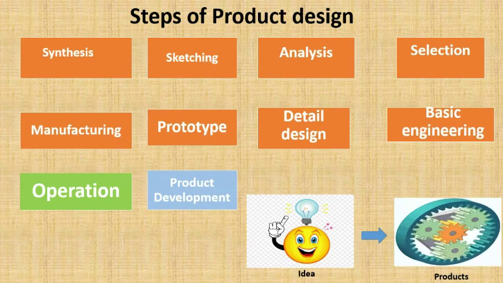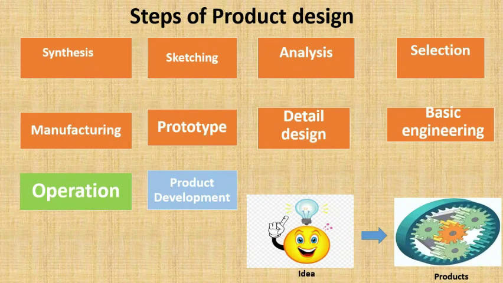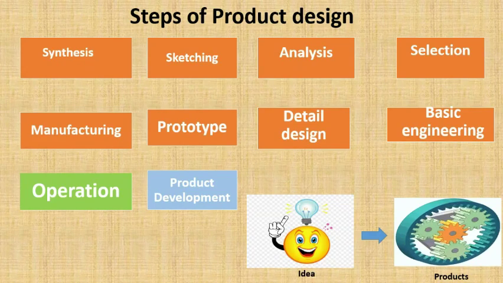In the product development, they will resolve all these customer feedbacks, the failures of that particular component, and the problems raised by the customer. They will try to remodel again, and produce the component by resolving all the issues of the customer. So this is what product development is, continuous development. It is not one step, where once you design and produce, you send it to the customer. No. This is a continuous, cyclic process. That's what product design is.